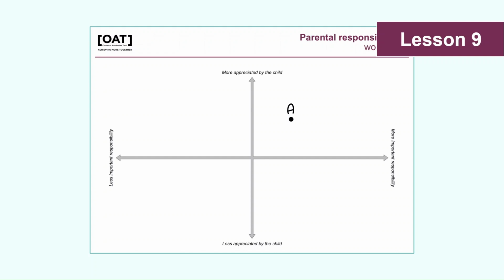In this example here, responsibility A relates to asking the child's opinion when the parent is making significant life decisions. You can see the annotation, which explains this pupil's thinking, suggesting that something significant at least warrants a question to find out what the child thinks, even if maybe they're not going to listen, at least trying to get a sense of what that child feels. By asking pupils to add their justifications, again, they're going to be ready to contribute to the subsequent whole class conversations about their placements and their reasons.